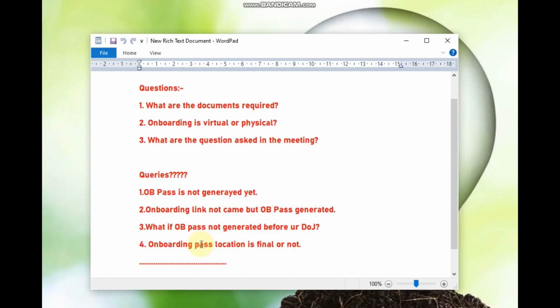If you want to ask for any change in the location, you can ask the GenC support team, or once you join Cognizant, you can reach out to your POC, that is point of contact, or your manager, for a location change. And if they do not accept your location change, then your final location will be that on your onboarding pass.